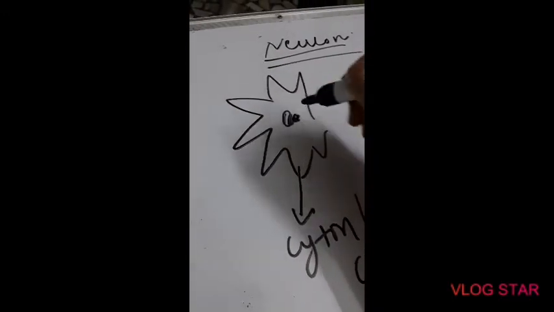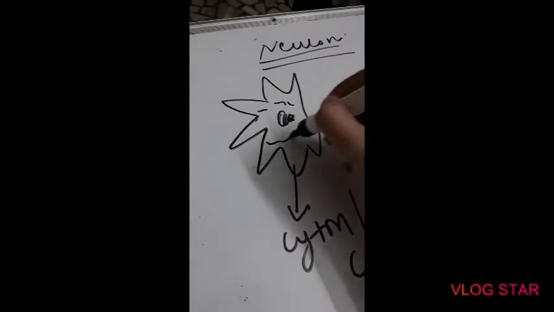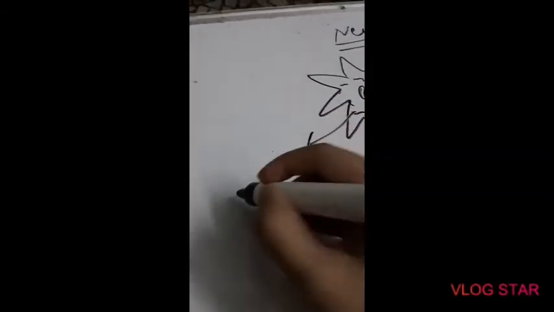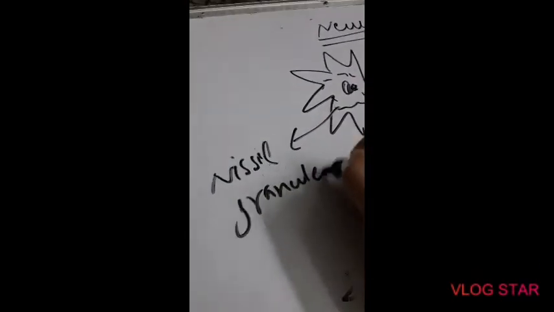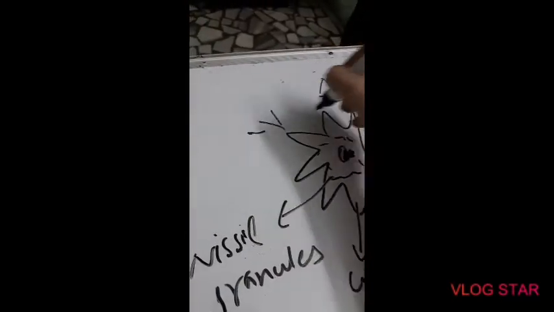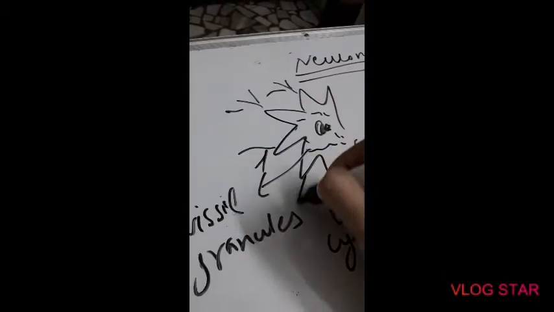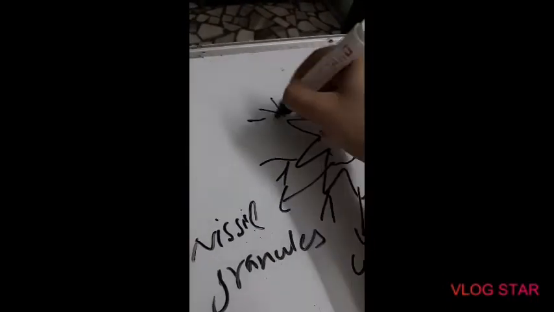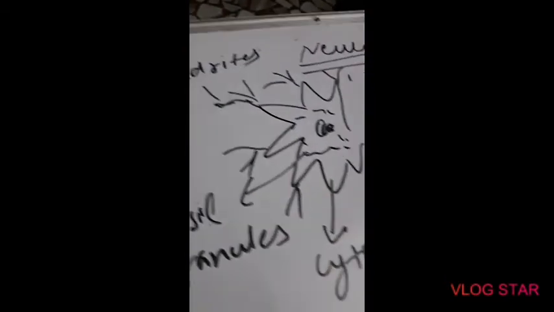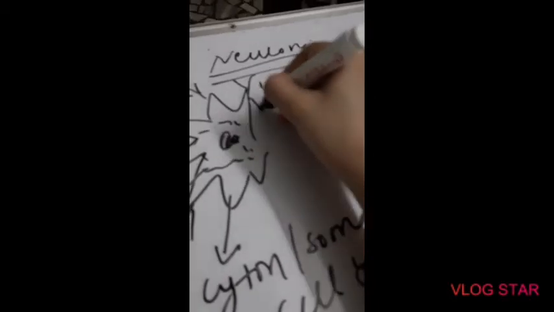Inside it has a nucleus, cytoplasm, and fine granules. Outside this cyton there are fine thread-like structures, known as dendrites. Then this cell body gives rise to a long tail which is called axon.